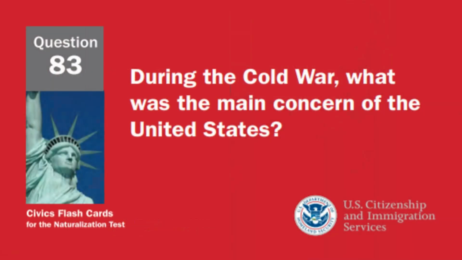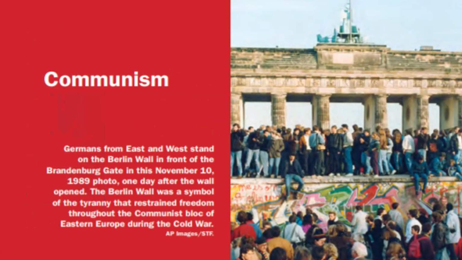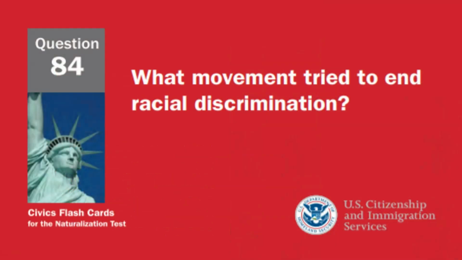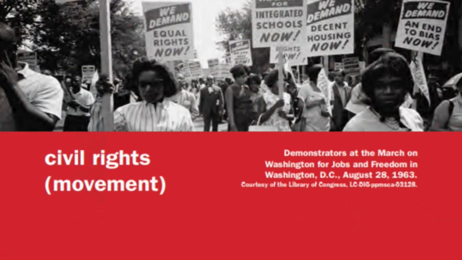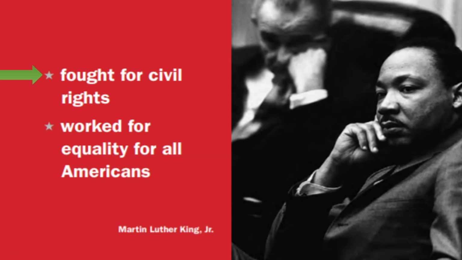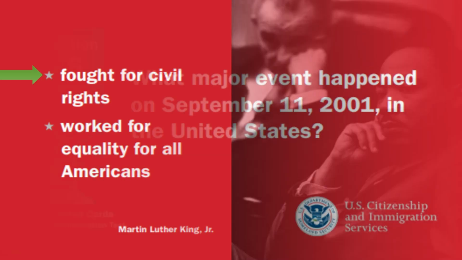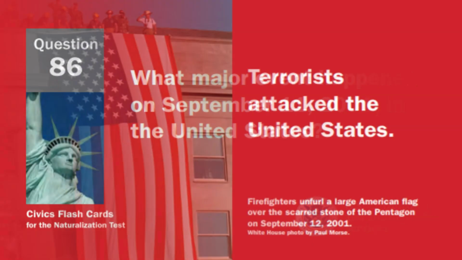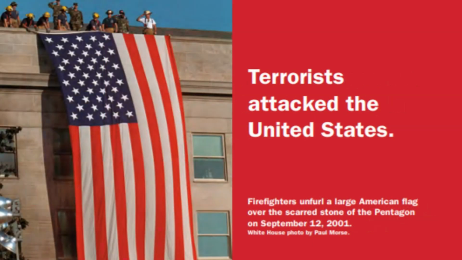During the Cold War, what was the main concern of the United States? Communism. What movement tried to end racial discrimination? The Civil Rights Movement. What did Martin Luther King Jr. do? Fought for civil rights. What major event happened on September 11, 2001 in the United States? Terrorists attacked the United States.